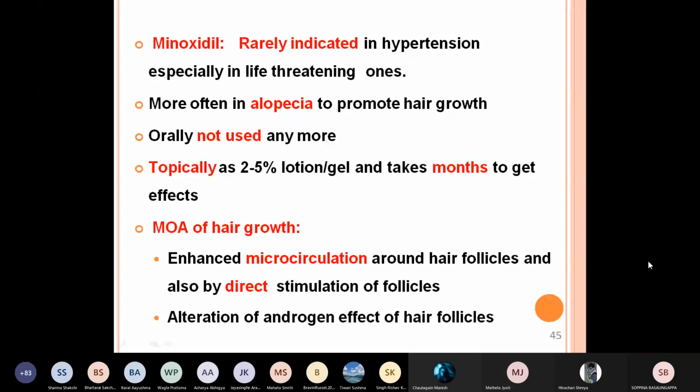What is the mechanism of hair growth? There is enhanced microcirculation around the hair follicle and also direct stimulation of the hair follicles. So it increases the microcirculation, that is the blood circulation improves, and will also stimulate the hair follicle. And it will also alter the androgenic effect on the hair follicles.